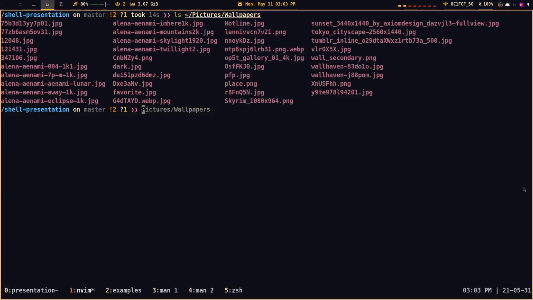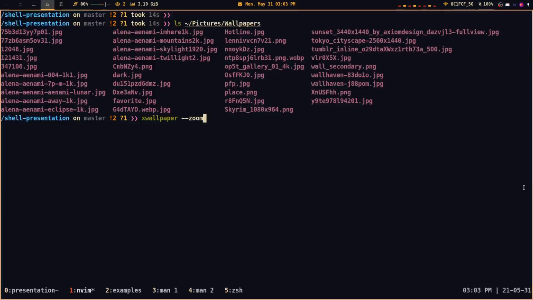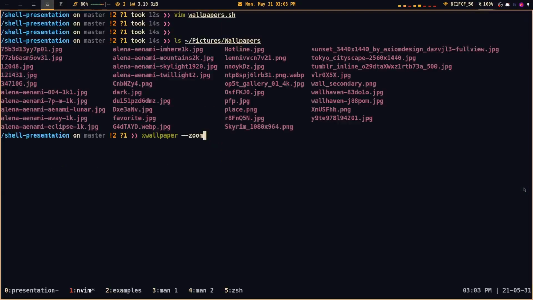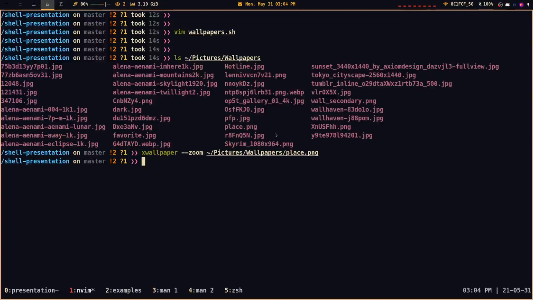And the program I'm going to use to set my wallpaper is called xwallpaper. And I'm going to give it a zoom option to allow it to completely fill my desktop. And xwallpaper just takes an argument, whatever I want it to set. So here we can see I completely changed my wallpaper. And that is basically what I want to do, but in a fancier way. So let's just write it.